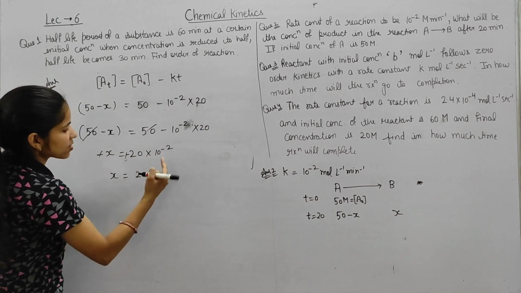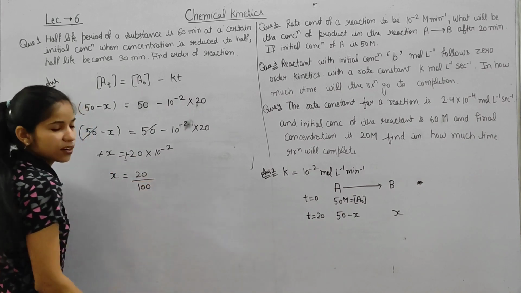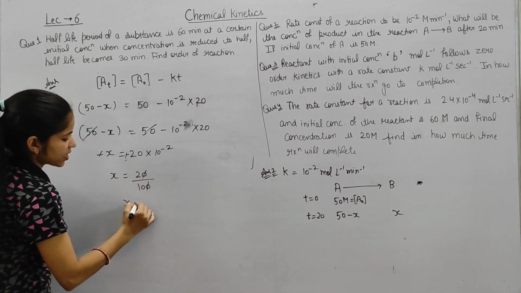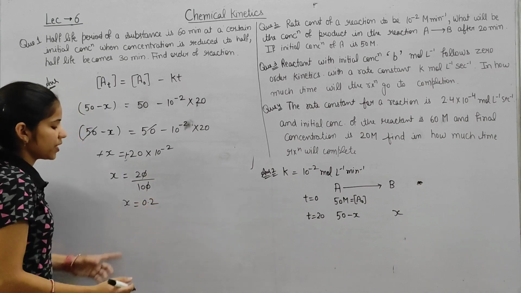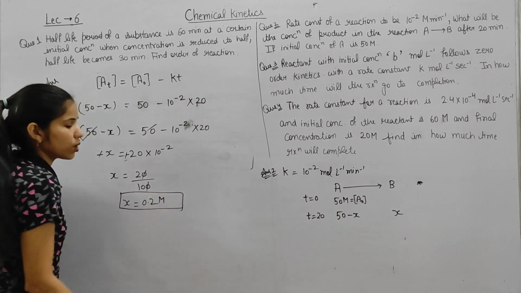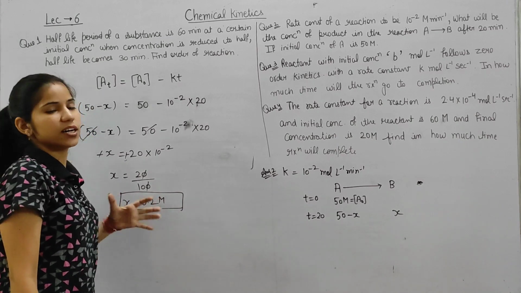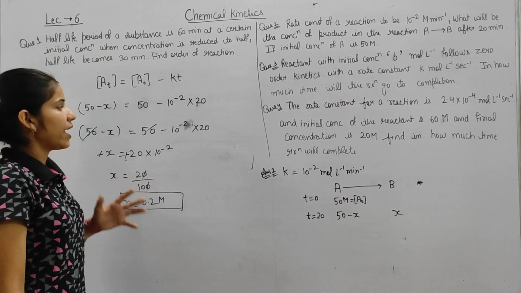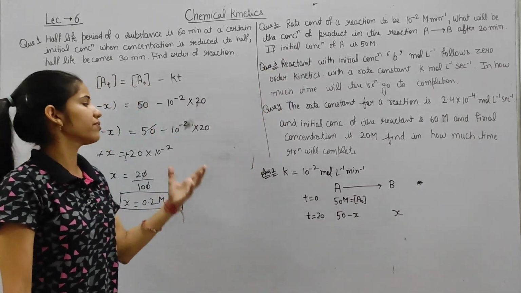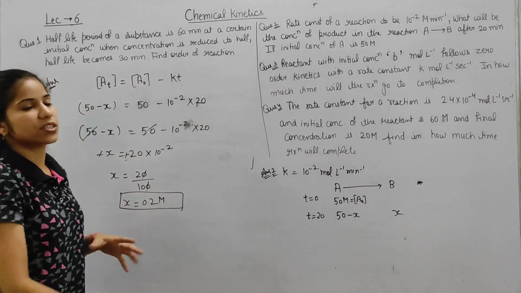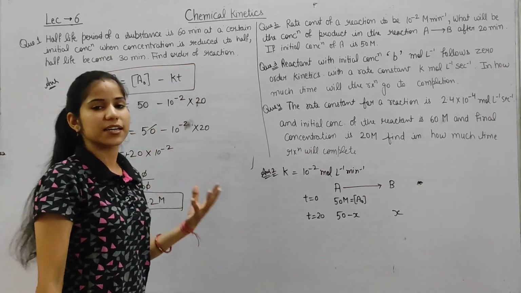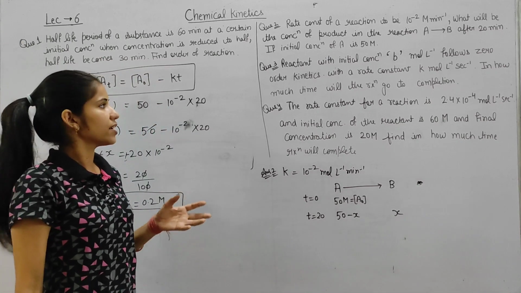We can write it like this, divided by 100, so this will be cut. x is 0.2, means that our concentration is 0.2 molar. So this is the value of x. According to the condition, the values are given, and we have to put them in this equation. This is the zero order integrated rate law equation. Clear?